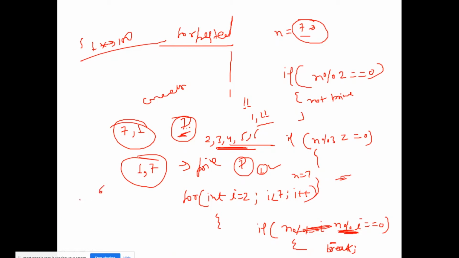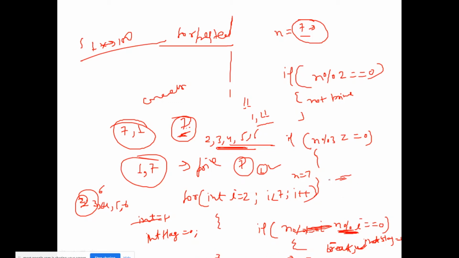Suppose the number was 6, and 2 has divided. Why should we check 3, 4, 5 and 6? If 2 has divided, that means it is not a prime number. That's why we use break over here, so we just come out of the loop. And here what information do I have to give? We have to define int flag is equal to 0, and here I will make flag equal to 1. Then I will close this if and the for loop.